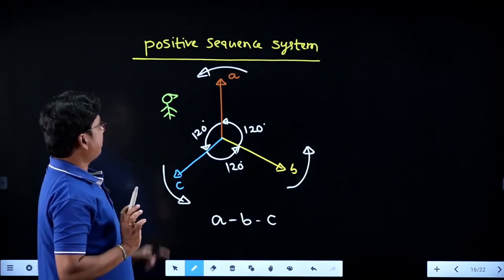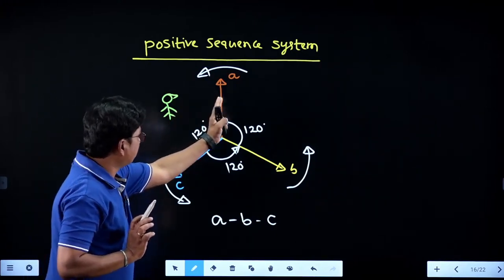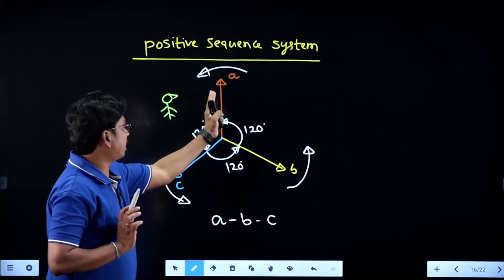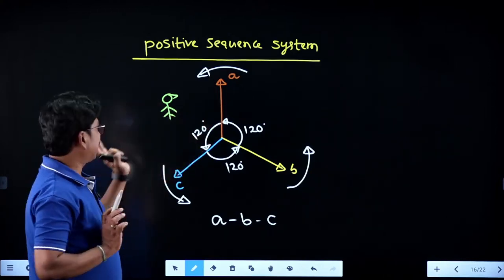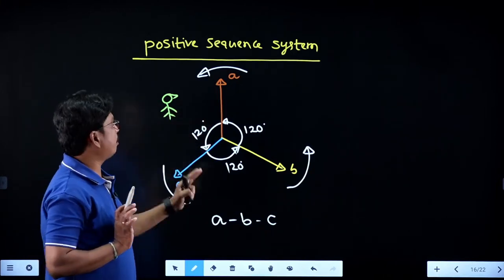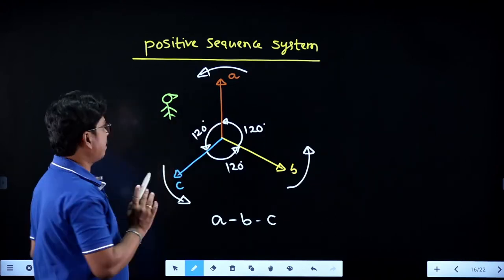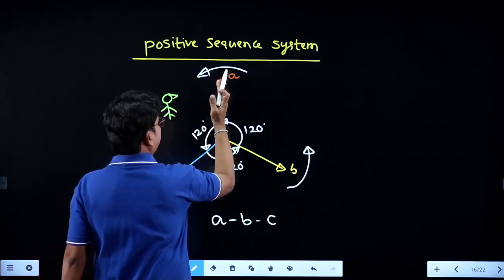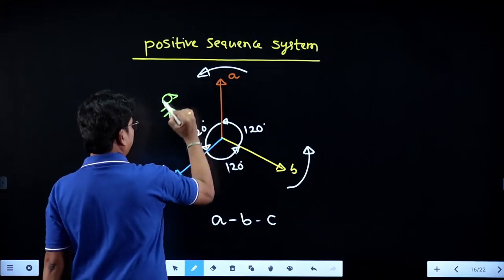Now tell me the vector which can meet the person first. The person is not moving here. The vectors are meeting. The first one which can meet the person is A phase.